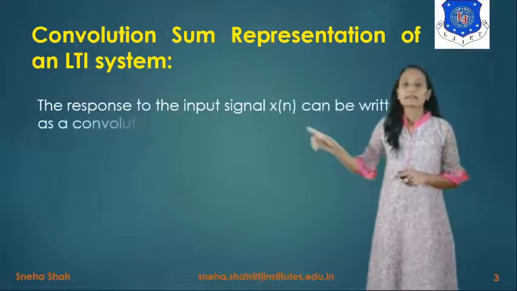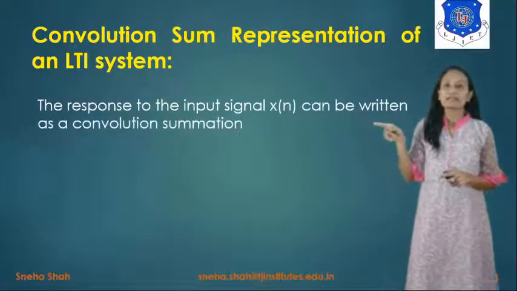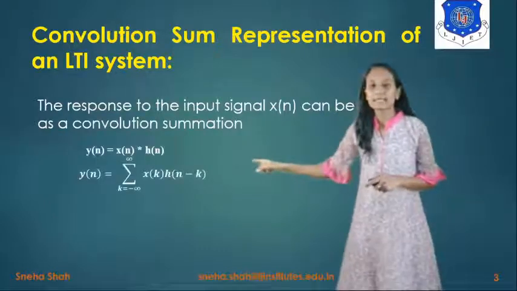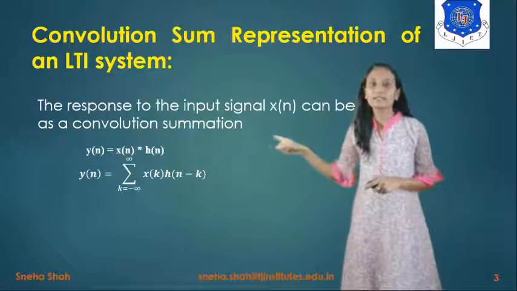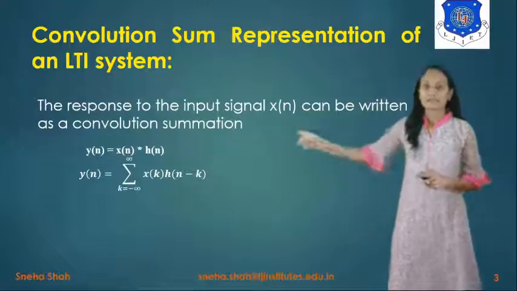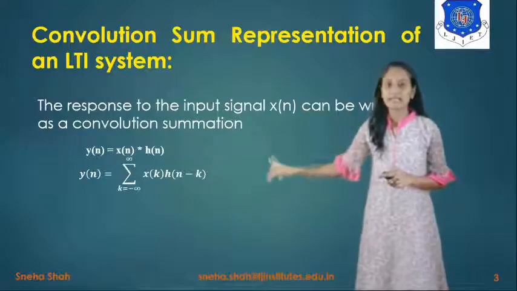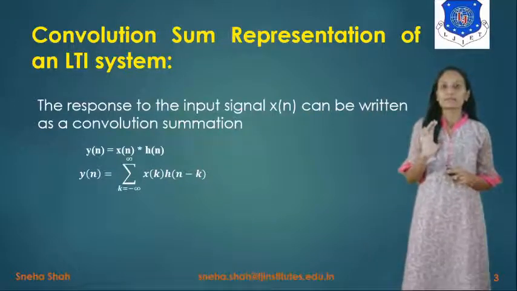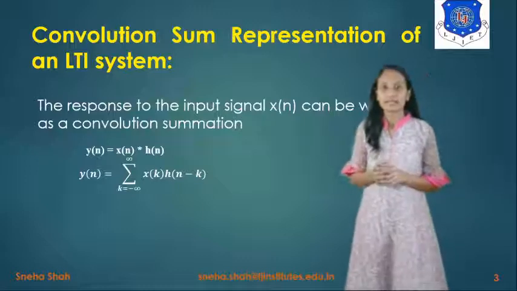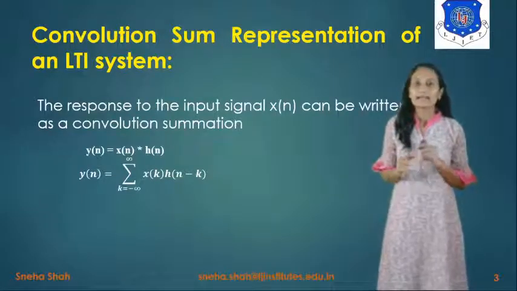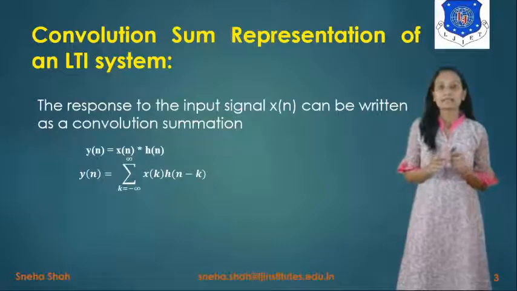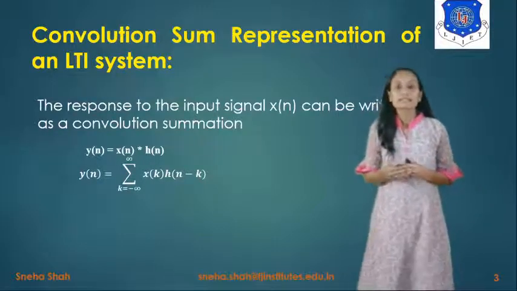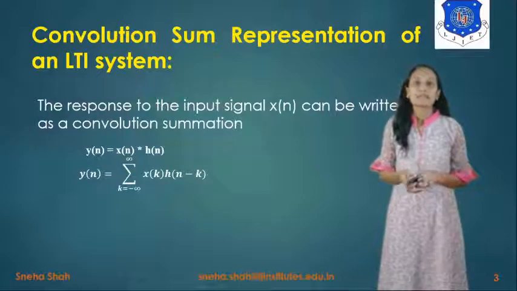Now, if we take the response to the input signal x of n in the form of convolution summation, then the output y of n is represented as the convolution of x of n with h of n. The term will be x of k into h of n minus k, and the summation is taken over the entire range, k equals -infinity to infinity. As you know, in the last session I explained the continuous time convolution, right? For the continuous time signal convolution, we had taken two signals.